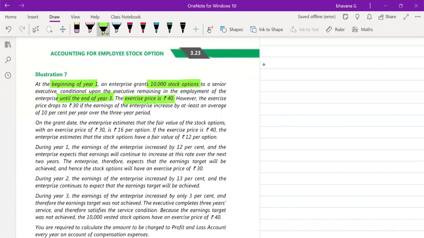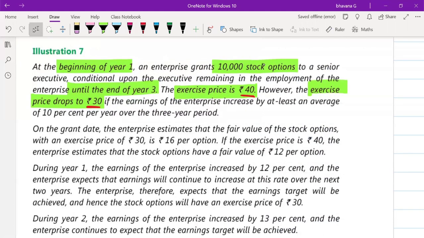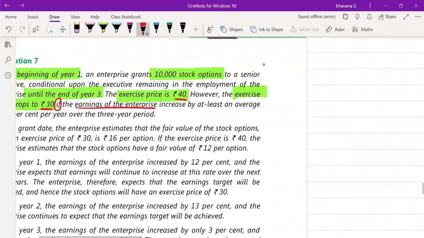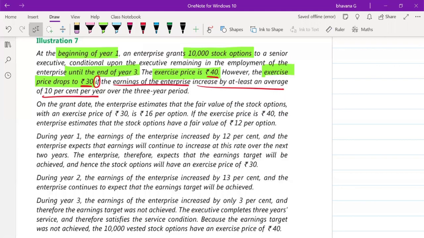What they say here is that, however, the exercise price may drop to 30. They give a condition that in some case the exercise price may go from 40 to 30. That means the exercise price may reduce, if the earnings of the enterprise increase by at least an average of 10% every year. If every year 10% is increased, then in the 3 years time, in such case, they tell that they will drop the exercise price from 40 rupees to 30 rupees.